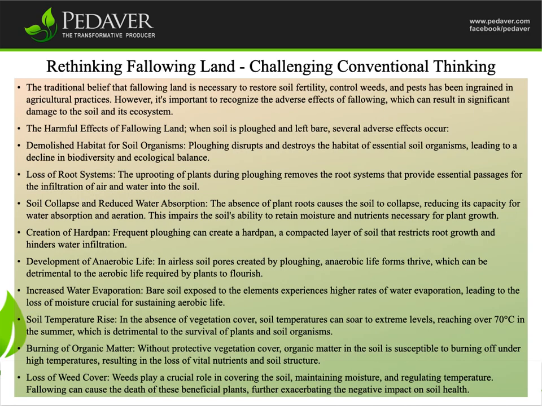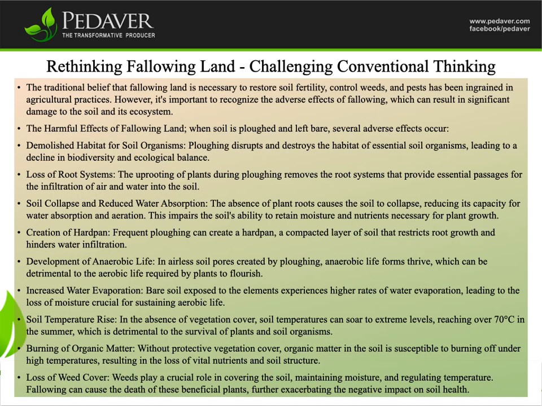Demolished habitat for soil organisms. Plowing disrupts and destroys the habitat of essential soil organisms, leading to a decline in biodiversity and ecological balance. Loss of root systems. The uprooting of plants during plowing removes the root systems that provide essential passages for the infiltration of air and water into the soil.